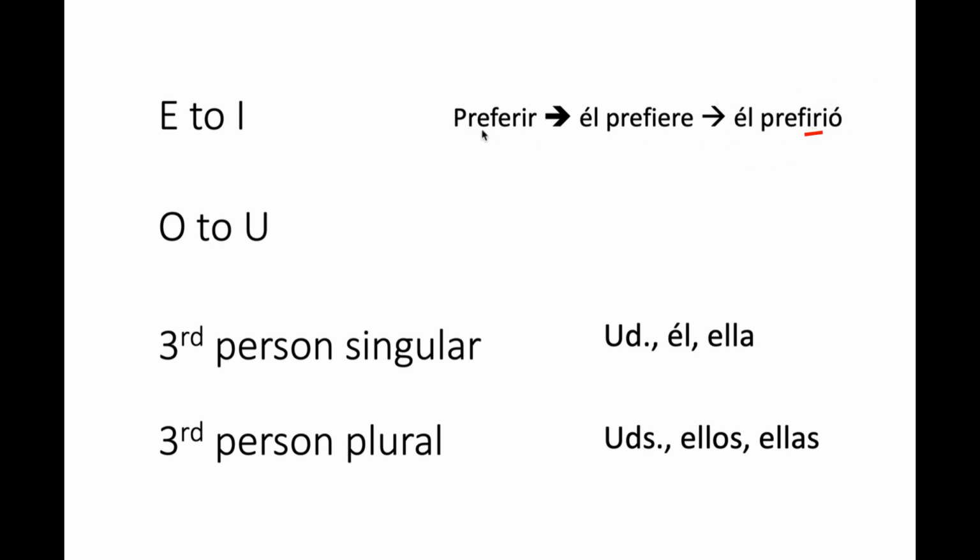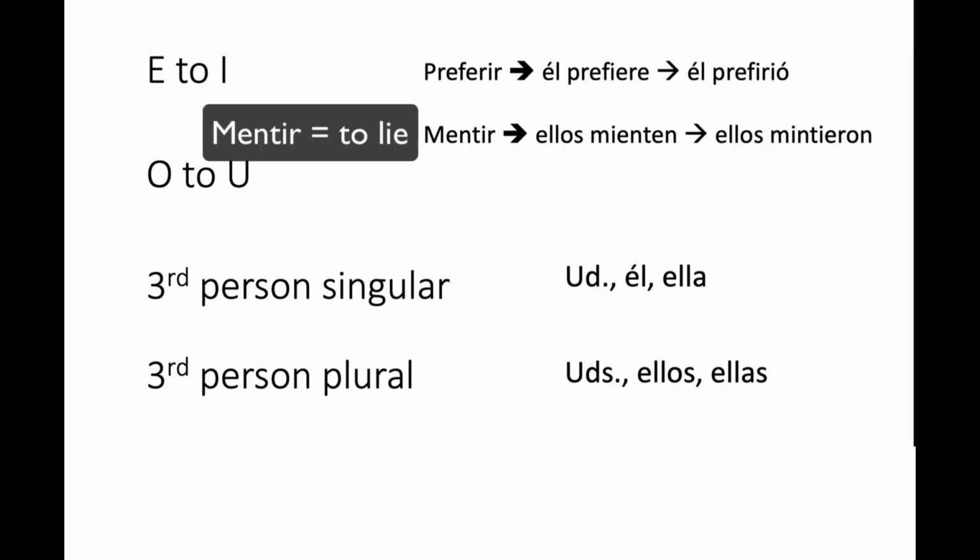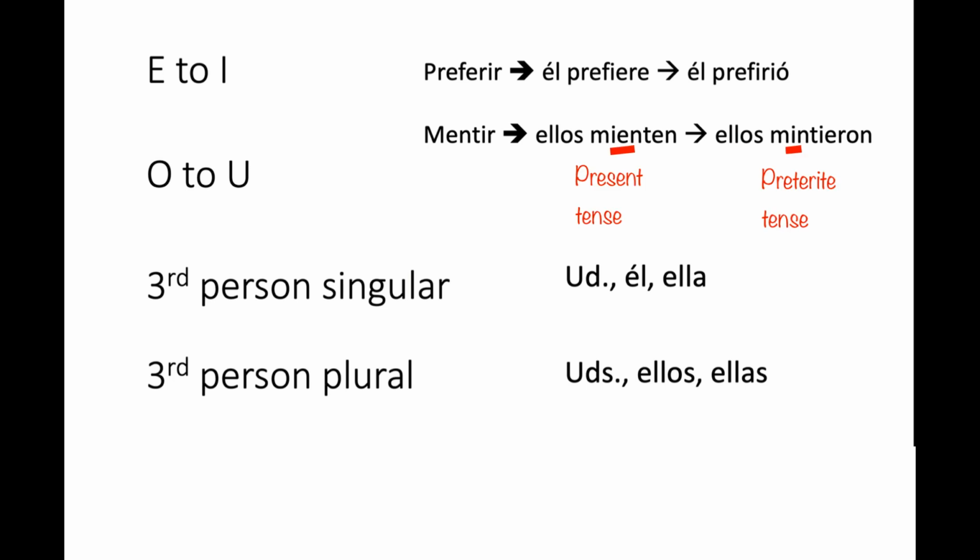But wait, preferir has two E's in the stem. Which one do I change? I always change the one that is closest to the ending. So the one that changed was the second E. Él prefirió. Mentir. Ellos mienten, that was in the present tense. And in the past tense, it would be ellos mintieron. From an E to an I.